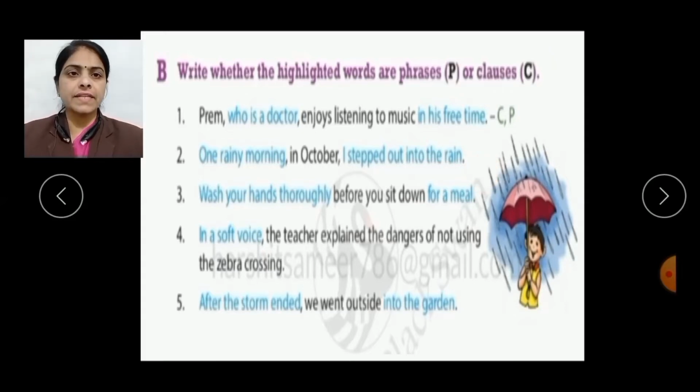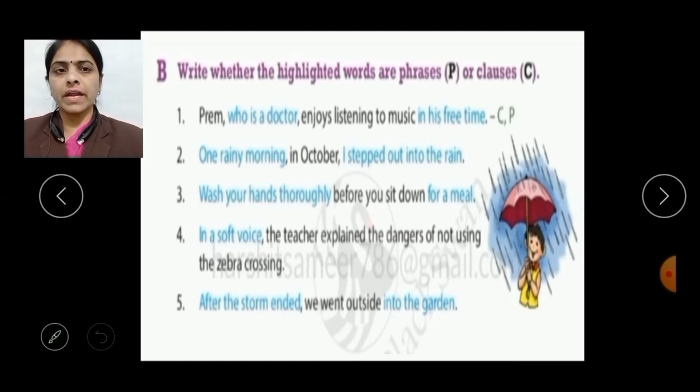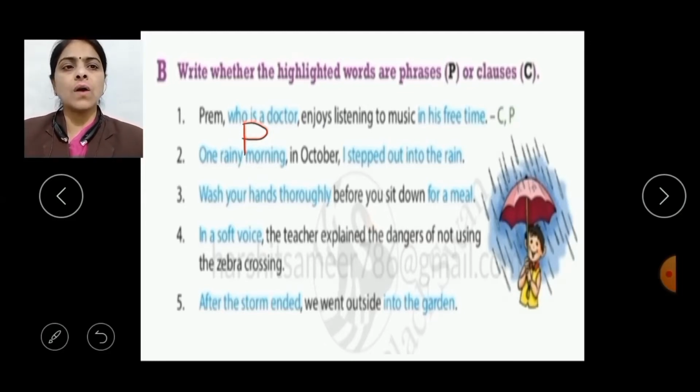In this sentence, one rainy morning and I stepped out into the rain are the highlighted text. Between these, one rainy morning is a phrase because it doesn't have any subject or verb. While I stepped out into the rain is a clause as it has a subject I and a verb stepped out.